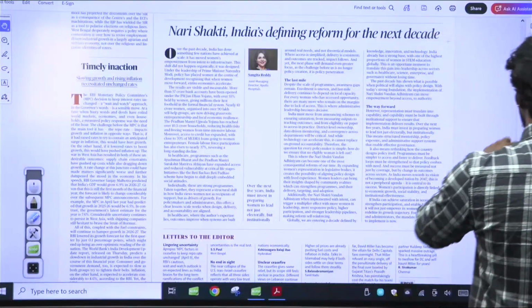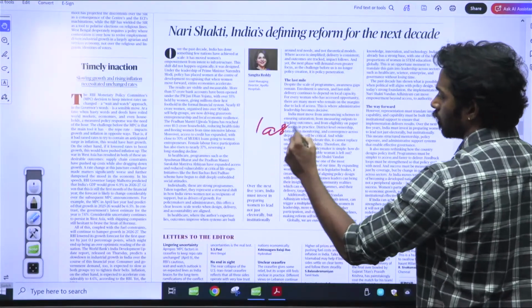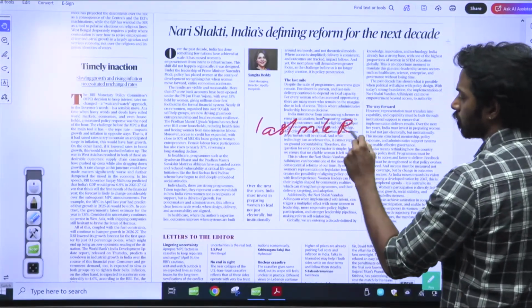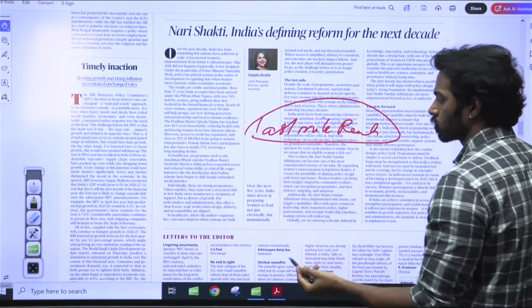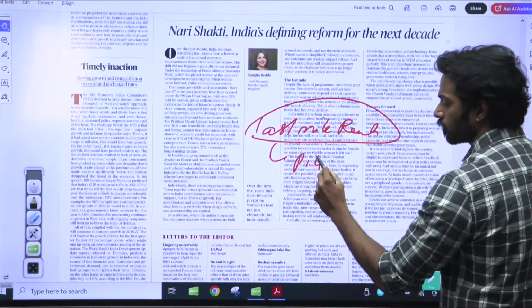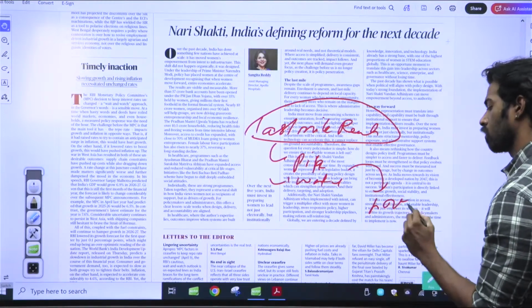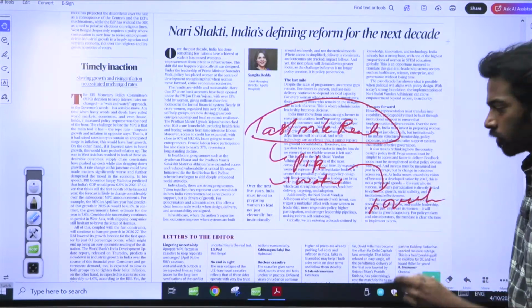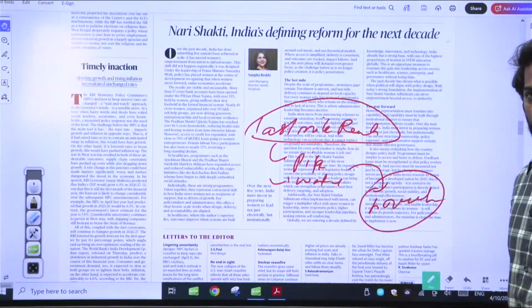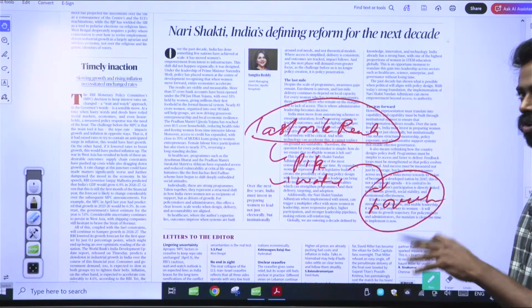So the author is trying to talk about last mile reach. We have all the infrastructure, we have the pipe, we have the water, but is it reaching the household? At the end of the day, if it reaches the household, then it's called a beneficiary. Until and unless it reaches the household, it is not.